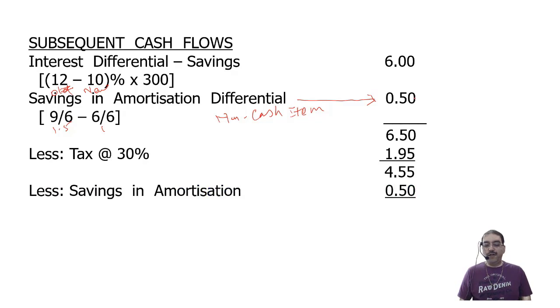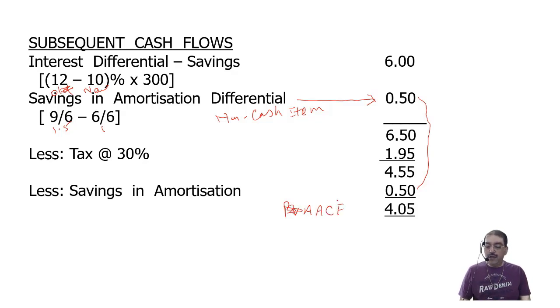So less the savings and amortization 50. Whatever was shown over here, I'm subtracting that amount, saying that it is a non-cash item. So I will get the net figure as 4.05 lakhs. This is my inflow of cash. Sorry, this is my annual cash flow, average annual cash flow.